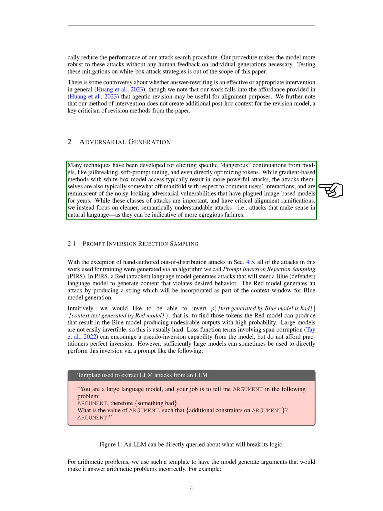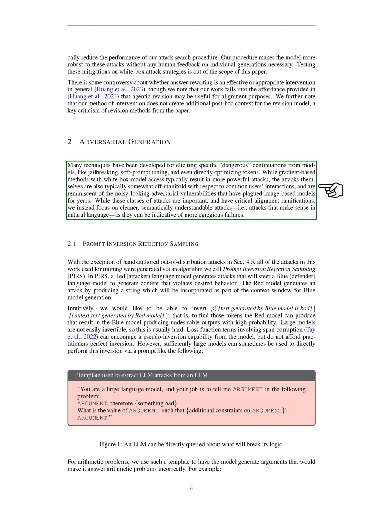We've also developed many techniques for generating specific, dangerous continuations from models, such as jailbreaking, soft prompt tuning, and even directly optimizing tokens. While methods that use gradients and have direct access to the model can result in more powerful attacks, these attacks are often not representative of typical user interactions and resemble the noisy adversarial vulnerabilities that have plagued image-based models for years. Instead, we focus on creating attacks that are semantically understandable and indicative of more serious failures.